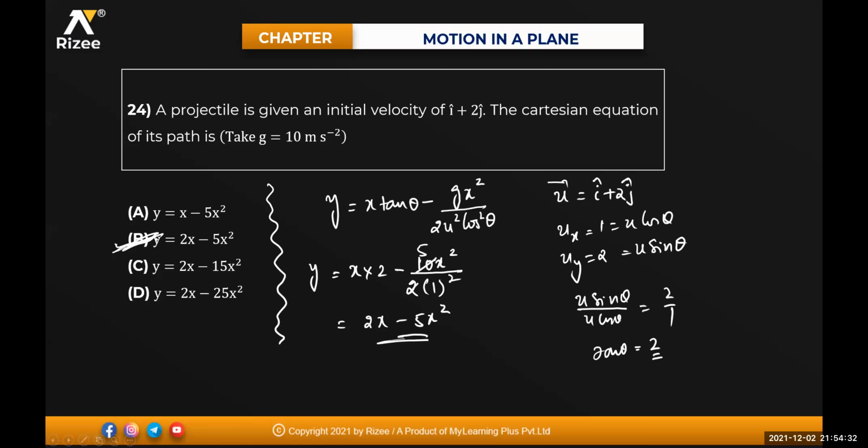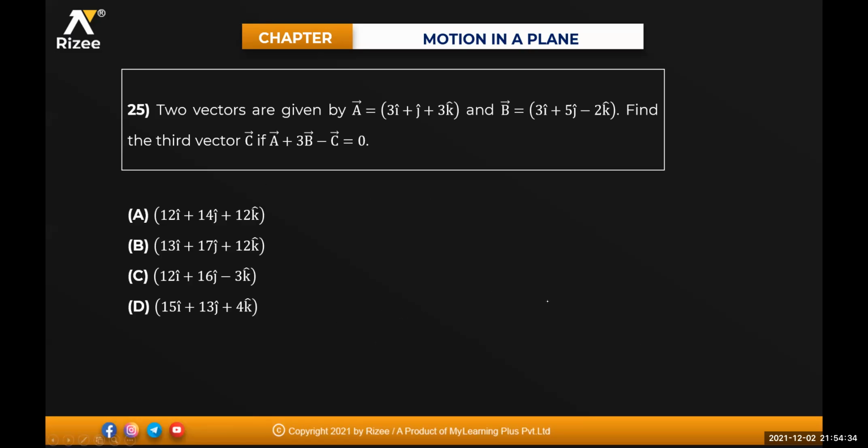Done? Sure. Two vectors are given by a bar is equal to 3i cap plus j cap plus 3k cap and b bar is equal to 3i cap plus 5j cap minus 2k cap. Find the third vector c if a bar plus 3b bar minus c bar is equal to 0. Okay. Given is a bar plus 3 times of b bar minus c bar is equal to 0.